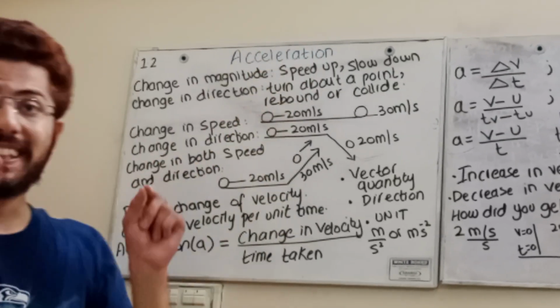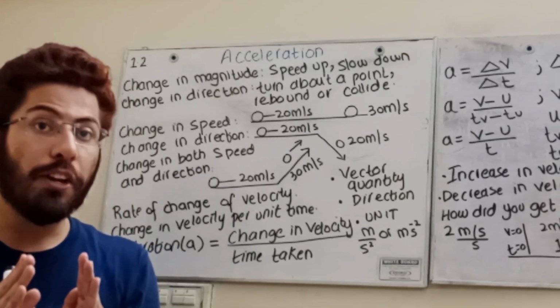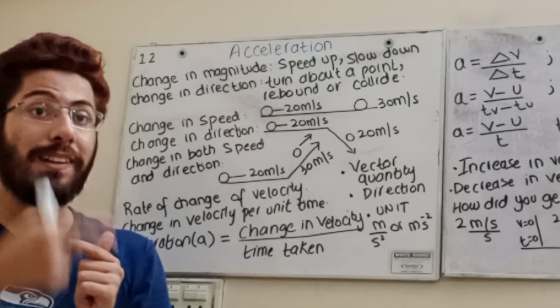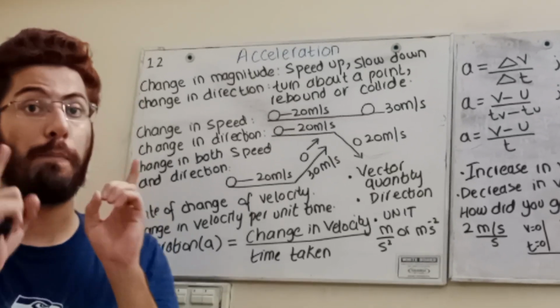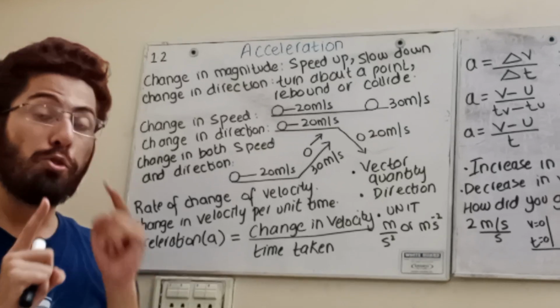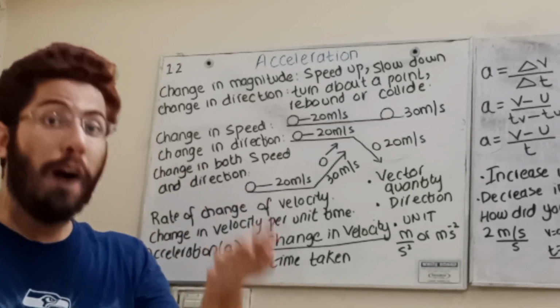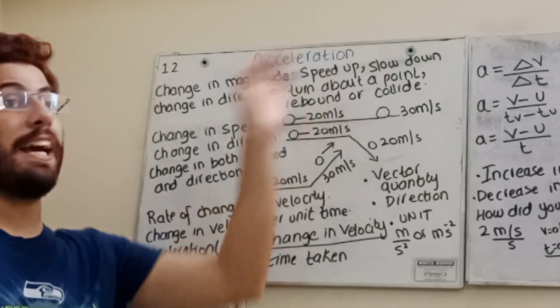So now acceleration, but you do remember one thing, acceleration you need to understand the concept first, okay. Definitely CIE is going to ask you how a body is accelerating, okay. Number 1, always remember, student, 2 things you need to focus on. If one of the things is changing, it means that the body is accelerating.